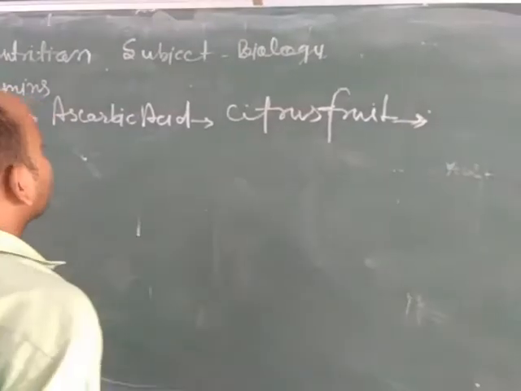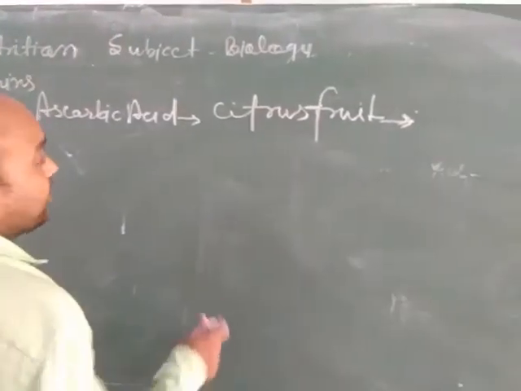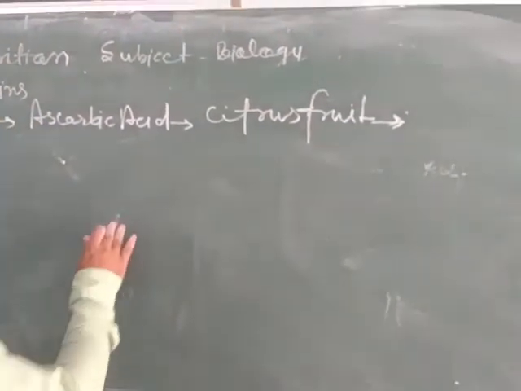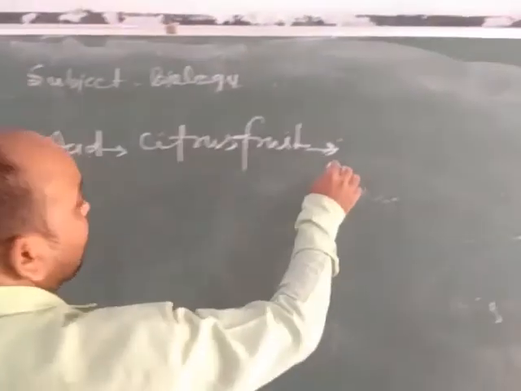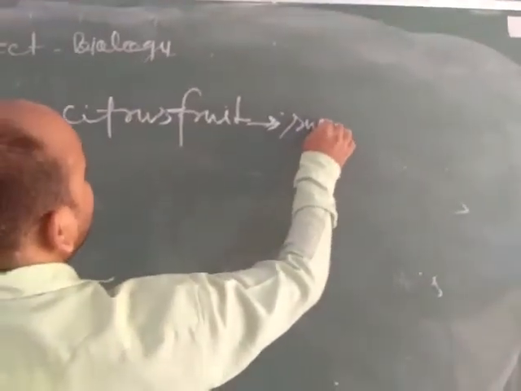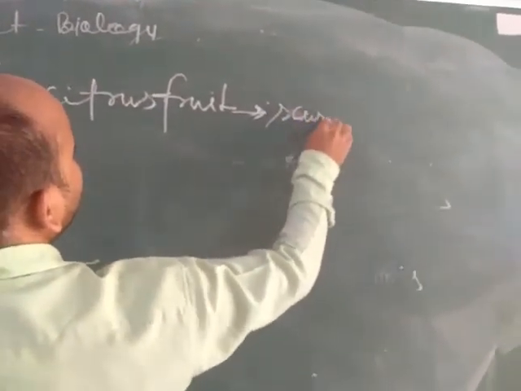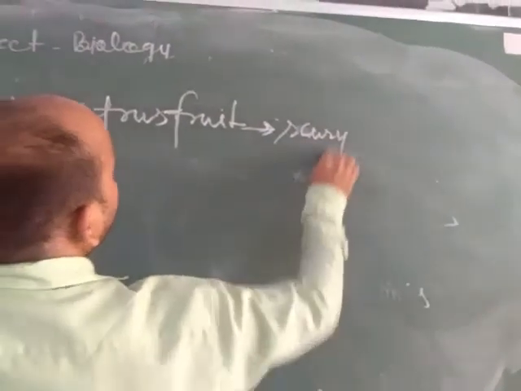A chief source of it is also amla, which contains a high quantity of vitamin C. Deficiency of vitamin C is called scurvy. Scurvy disease is caused in our body due to deficiency of vitamin C.